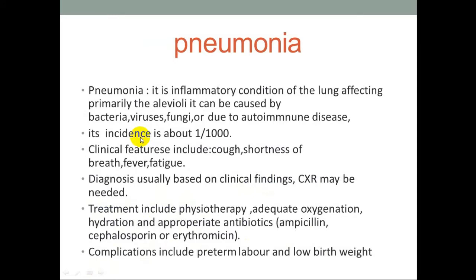Pneumonia. It is an inflammatory condition of the lung affecting primarily the alveoli. It can be caused by bacteria, viruses, fungi, or due to autoimmune disease. Its incidence is about 1 in 1,000. Clinical features include cough, shortness of breath, fever, and fatigue. Diagnosis is usually based on clinical findings.